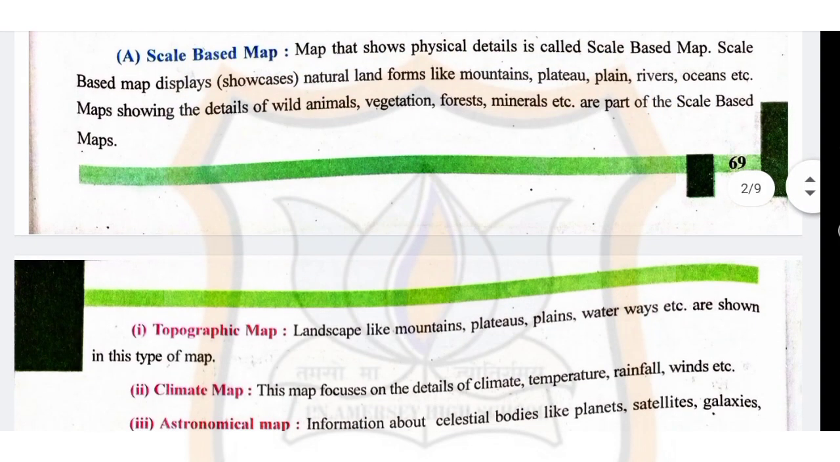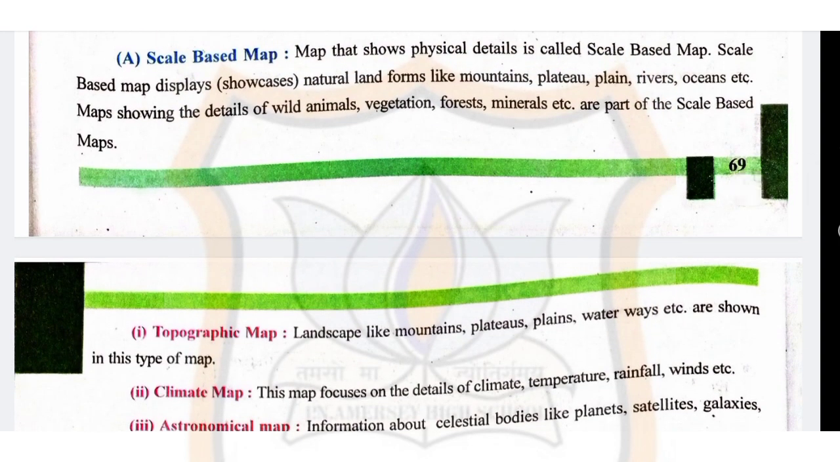So, A, scale based map. A map that shows physical detail is called a scale based map. A scale based map displays natural landforms like mountains, plateau, plain, rivers, ocean, etc. Maps showing the detail of wild animals, vegetation, forest, minerals, etc. are part of the scale based map.